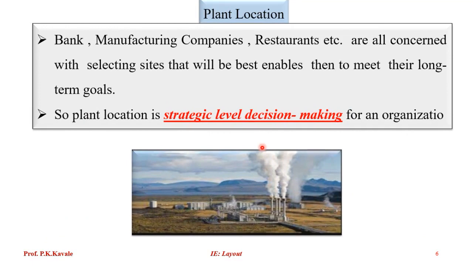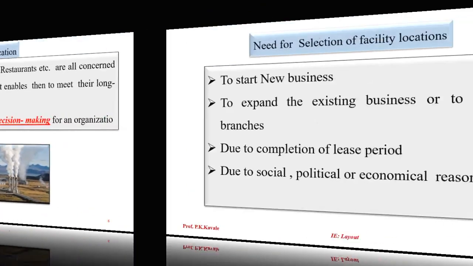Banks, manufacturing companies, restaurants, etc. are all concerned with selecting the sites that will best enable them to meet their long-term goals. So plant location is a strategic level decision for an organization.